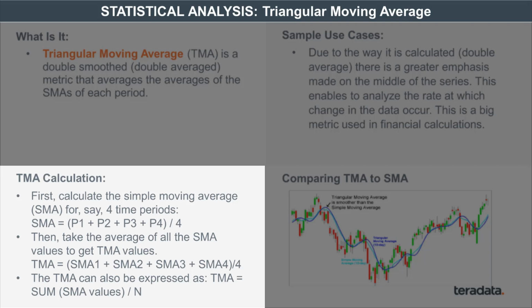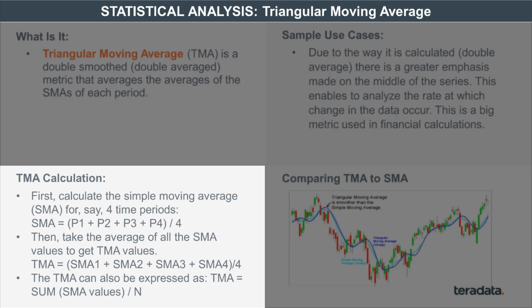So, mathematically, if you imagine this, right? P1 plus P2 divided by 2, the average would be somewhere in between P1 and P2. So when you put that calculation into the TMA, you can see how the curve will be a little bit more smooth. It won't be as sharp as it would be in the case of the simple moving average. I encourage you to take a number of examples and plot out the curve yourself. But it's basically an average of averages.